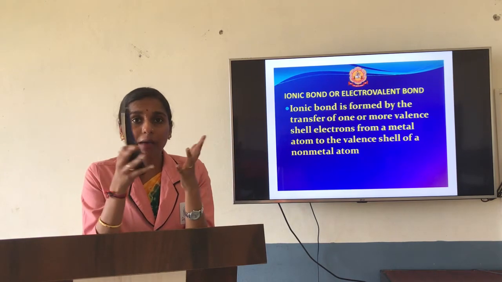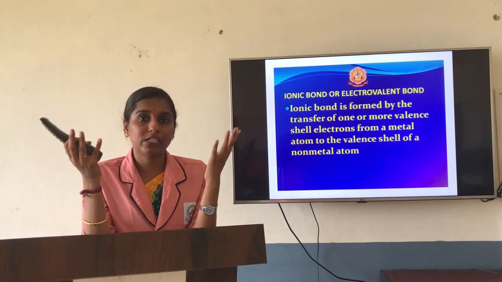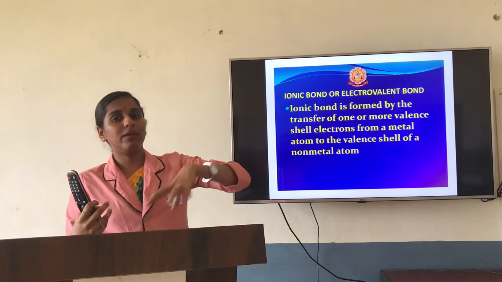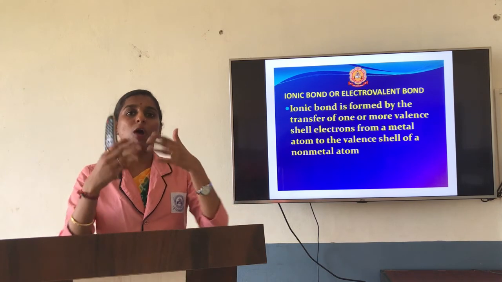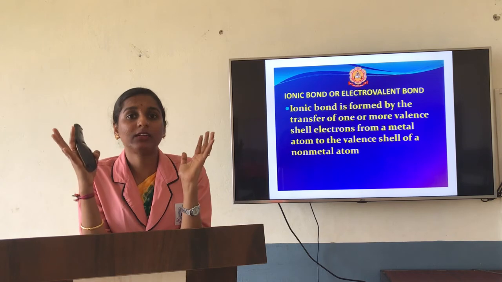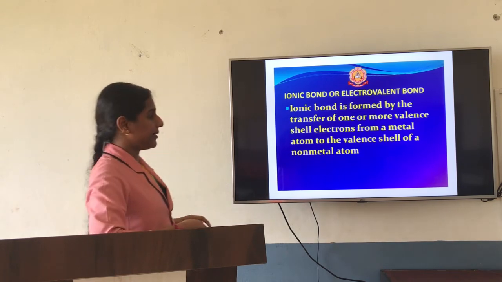Why will it happen? Just to attain the octet concept. For that reason, either the metal will lose an electron or the non-metal will take the electron. So when losing as well as gaining take place, both metal and non-metal get octet structure. For that reason, it will go for this ionic bond.